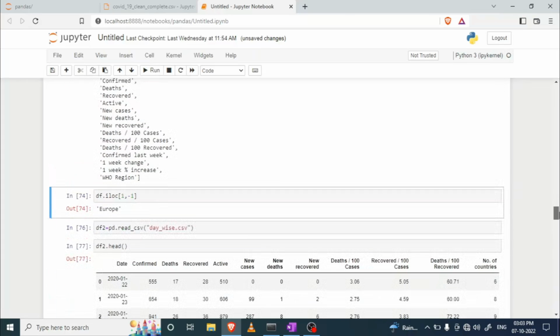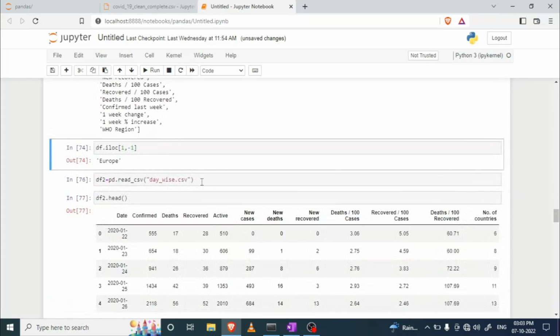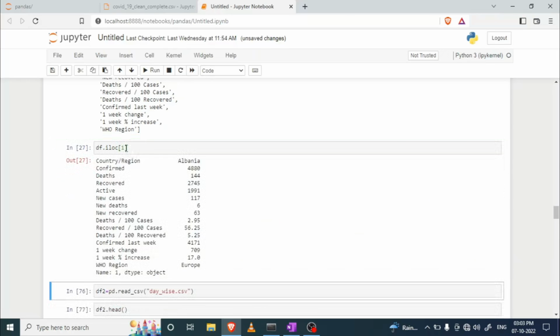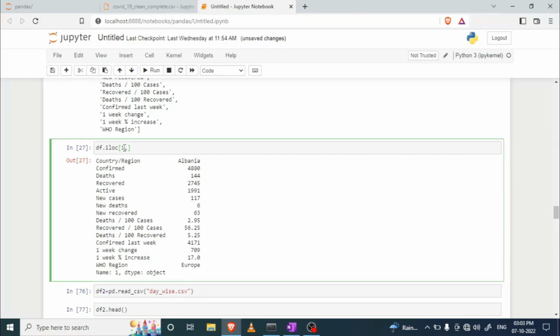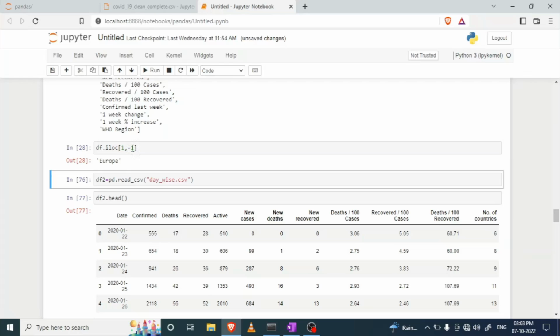So now again df.iloc. In the first position, I'll access the first row. In the first position, I want to print this one. Then you can write like this. Because it's the last index, you can work with it. If you have knowledge of lists, then you can easily identify what I've done here.